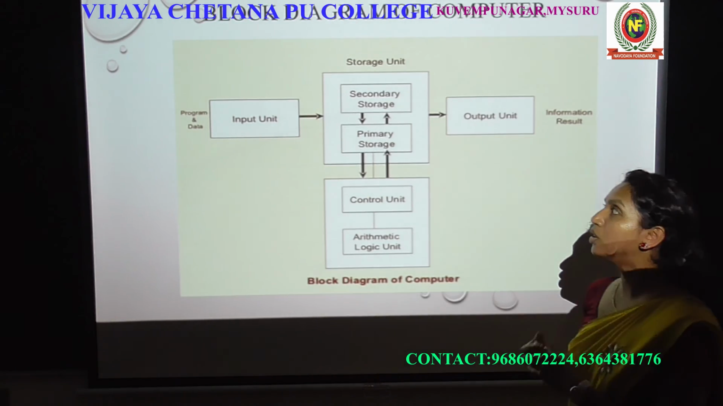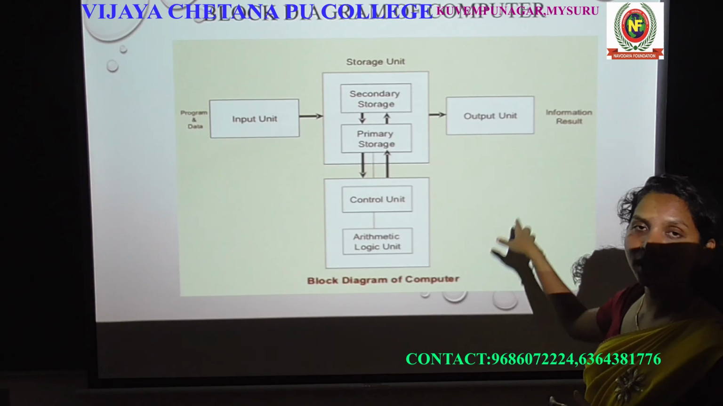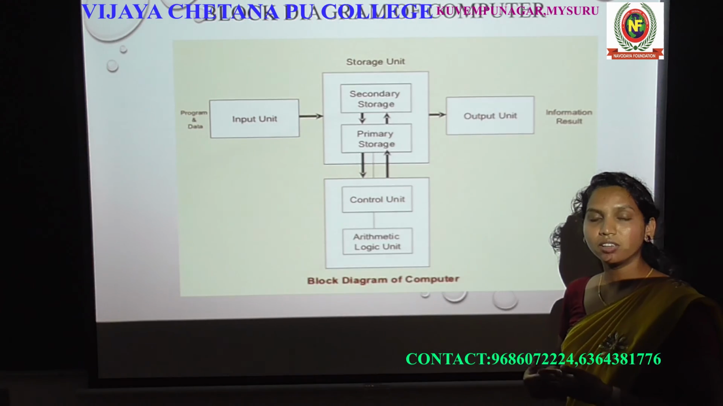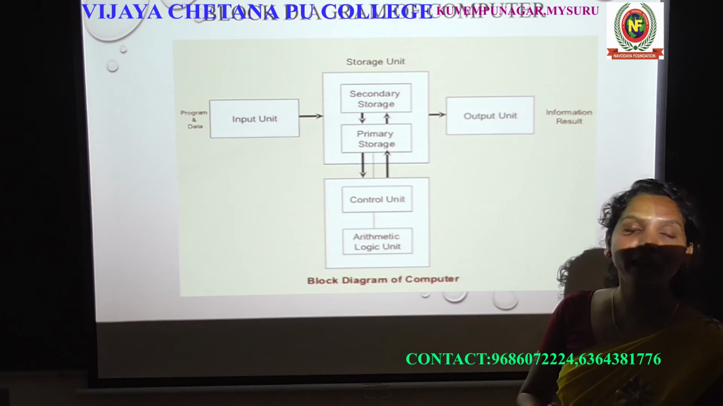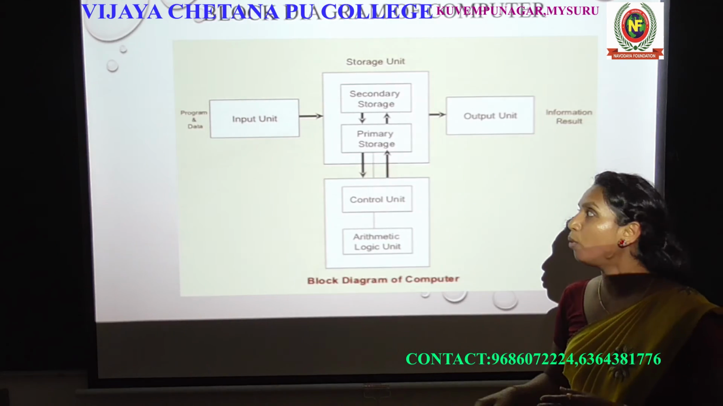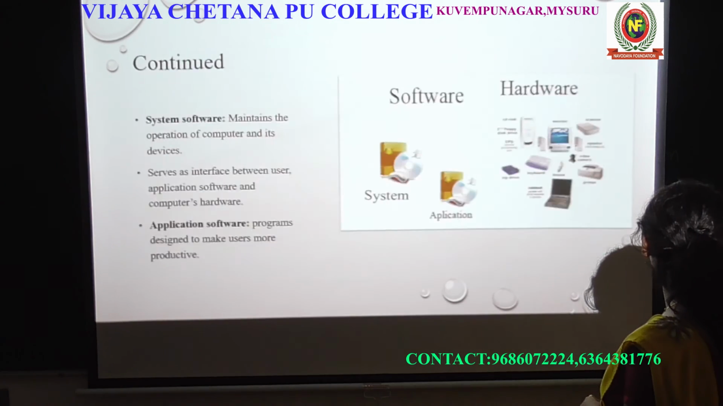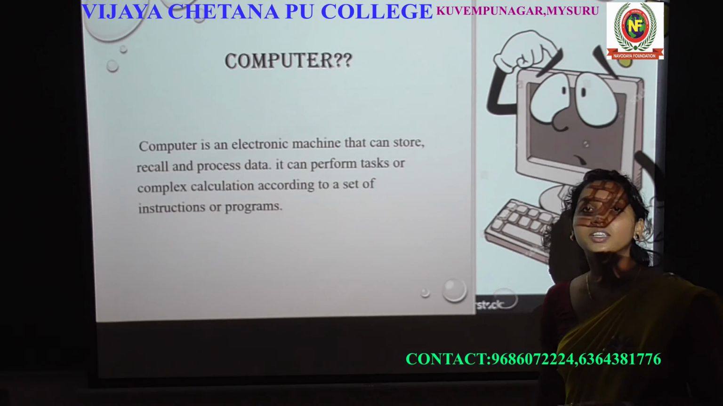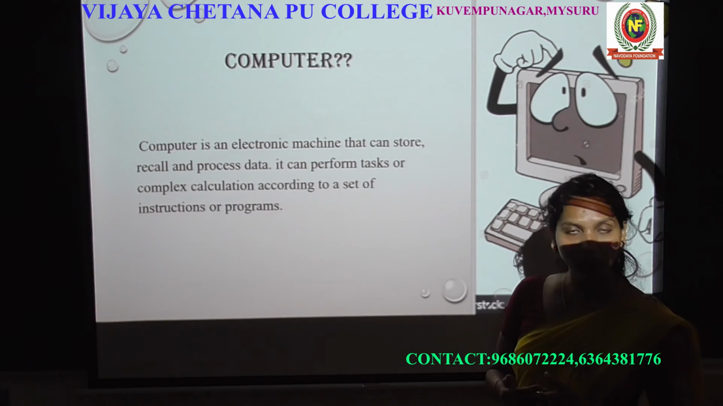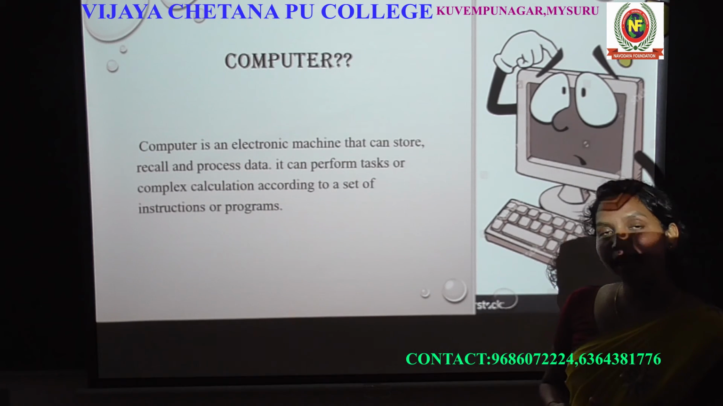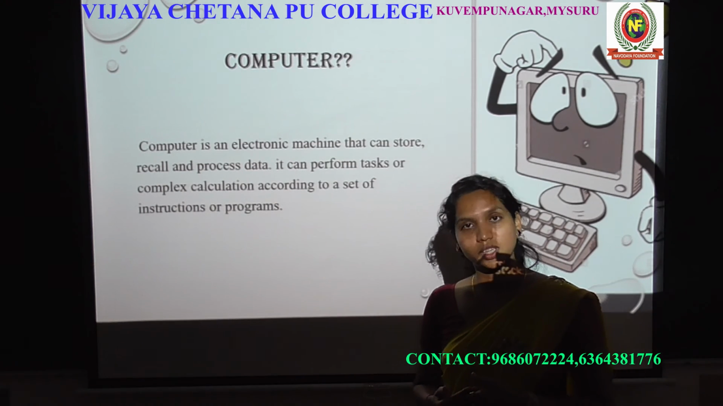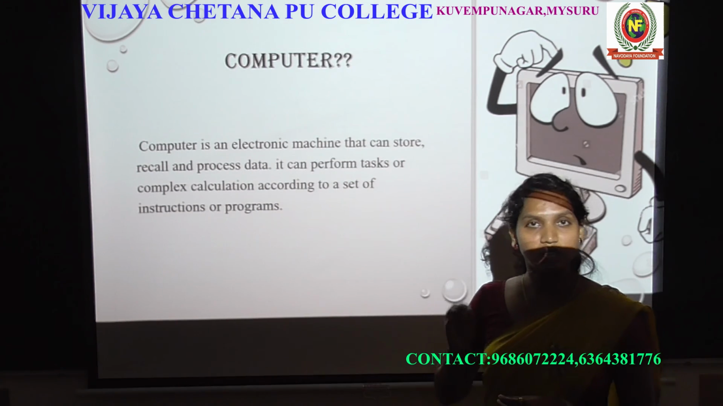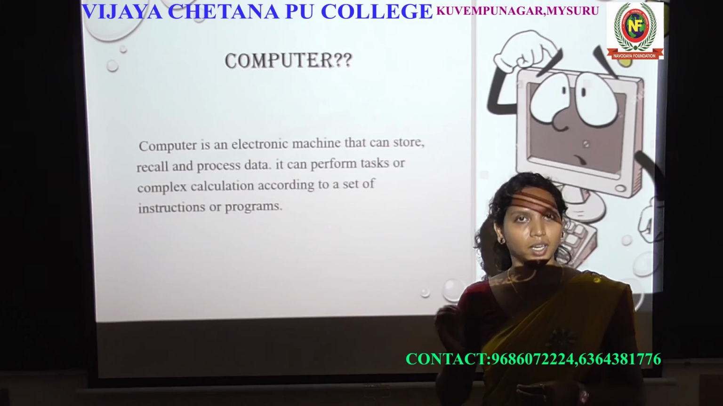Okay, I hope you understood how the computer works. So this is the end of this class. In the next class I will explain the evolution of the computer. I hope you understood all the basic concepts of the computer. The first is, what is a computer, right? The computer is an electronic machine. It will store the data, recall the data, and process the data. It will perform a particular task according to the instructions. That is called a computer.